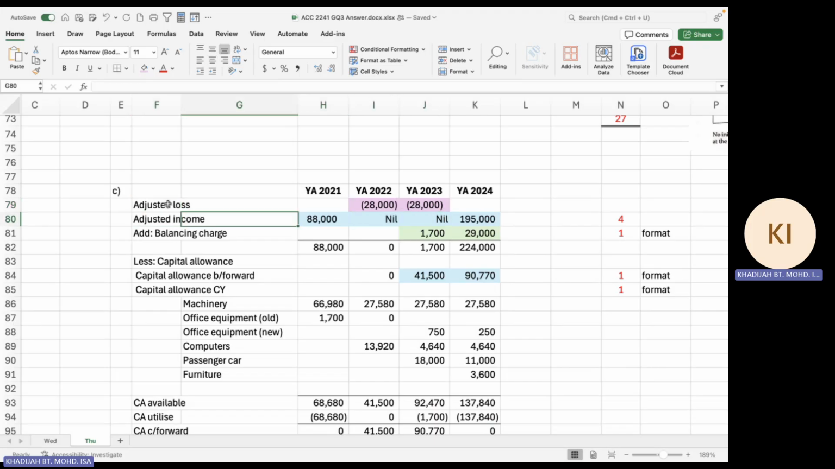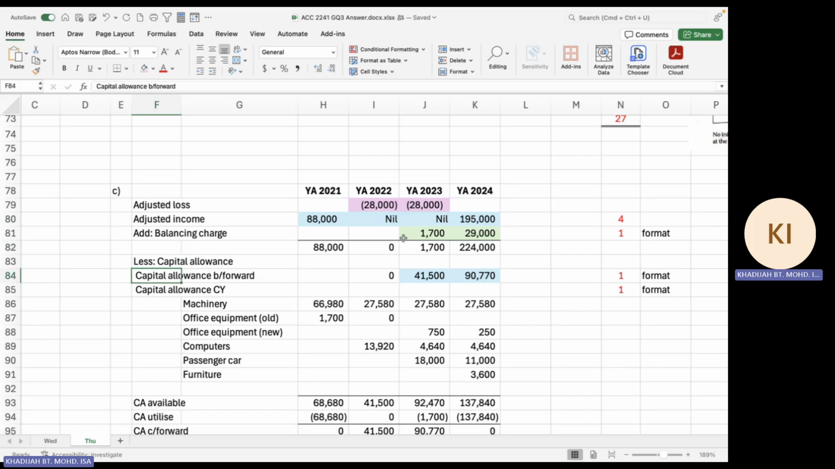You cannot have your adjusted income as minus 28. That is wrong. Your adjusted income when you have a loss is nil. So plug in this 1, 2, 3, 4 information into the formula and then add your balancing charge. Remember that the format is adjusted income plus balancing charge minus capital allowance.